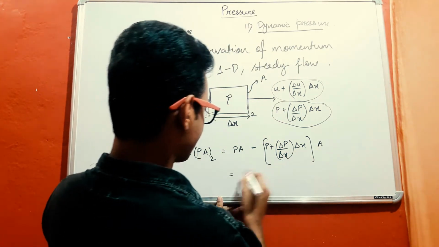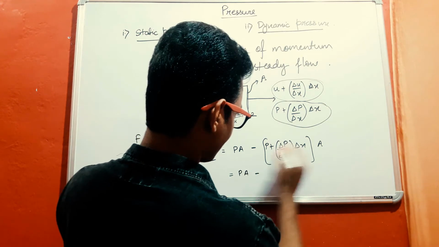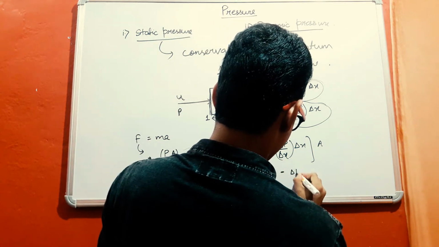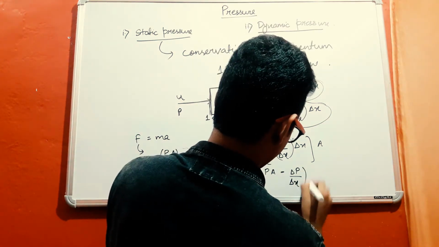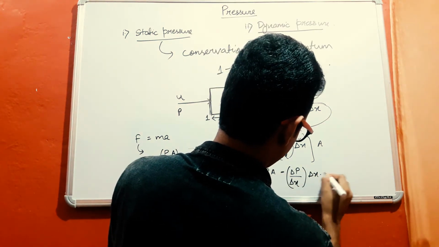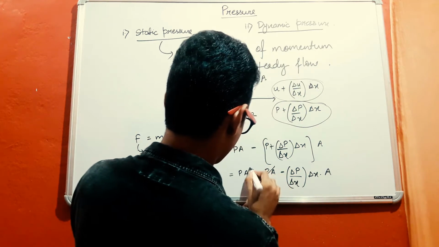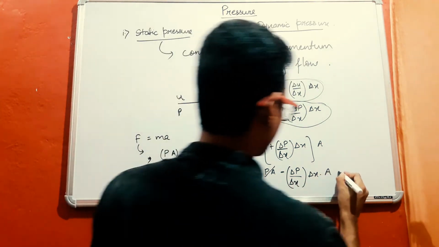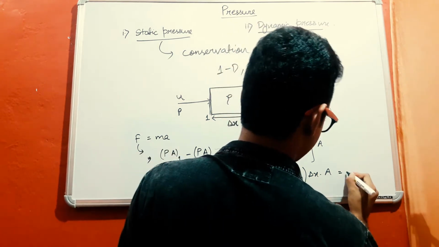So this will give us P into A minus P into A minus del P upon del x into A. So these two are going to cancel each other, and this force is equal to mass into acceleration.